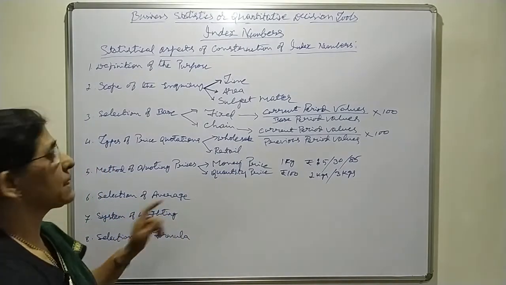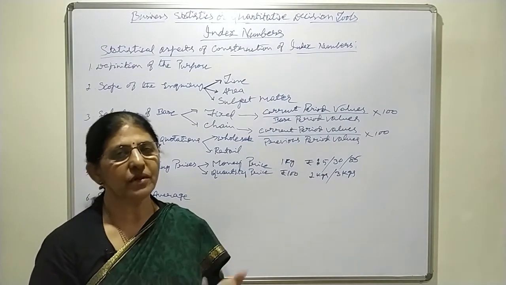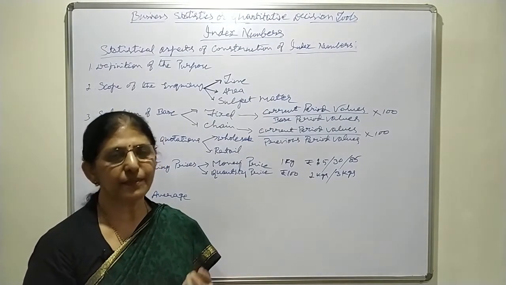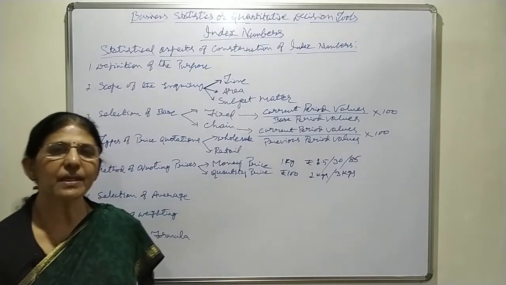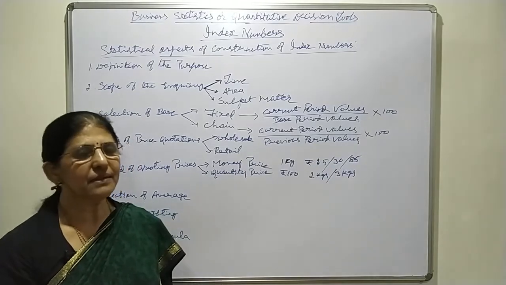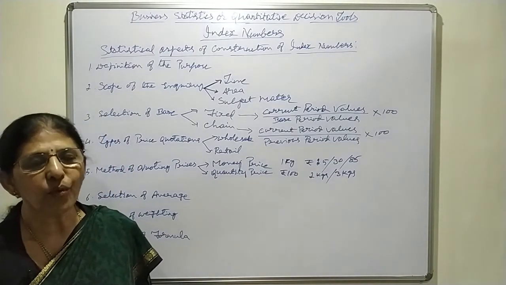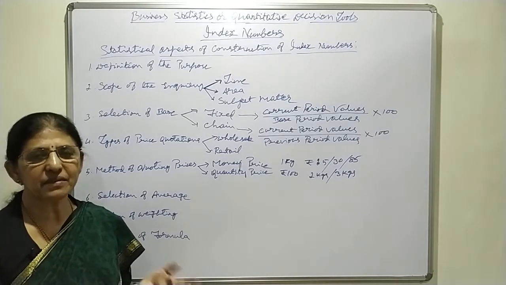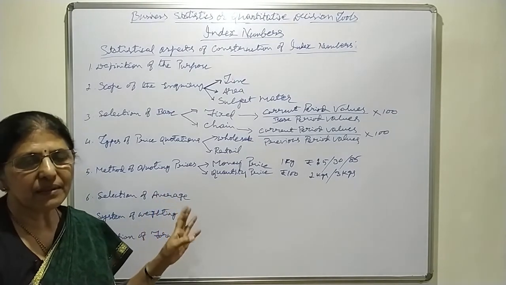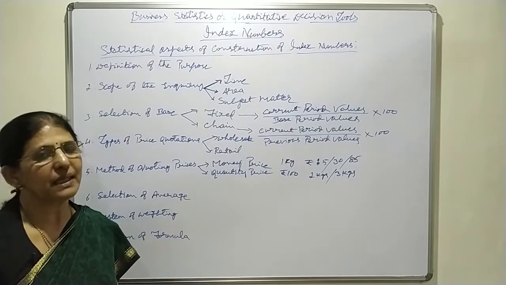Next one is selection of average. It is known to you, we come across mainly 5 types of averages: mean, median, mode, harmonic mean, geometric mean. Among these 5 types of averages, median and mode are positional averages, therefore that cannot be applied here, and even harmonic mean is not suitable for index number.